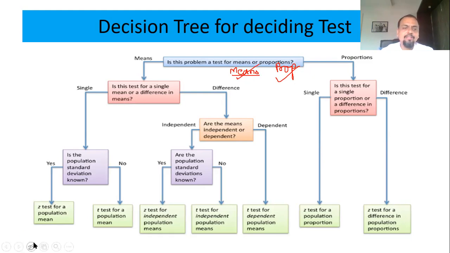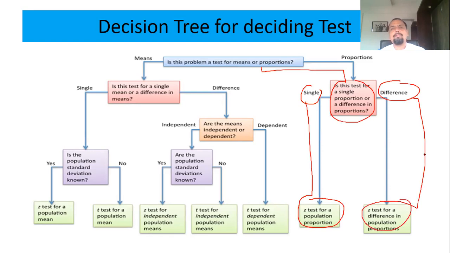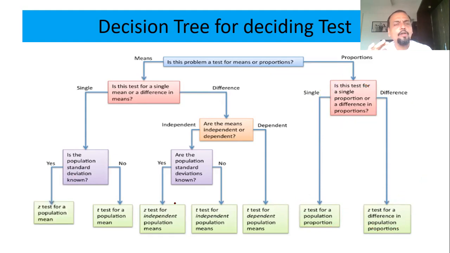So the first step is to decide whether you are going for mean or for proportion. If you are going for proportion, check whether it is a single sample or 2 samples. If it is a single sample, go for a Z test using single proportion. If it is 2 samples, go for a Z test for 2 proportions. So that becomes very easy. If you are going for proportion, then the Z test is a must.